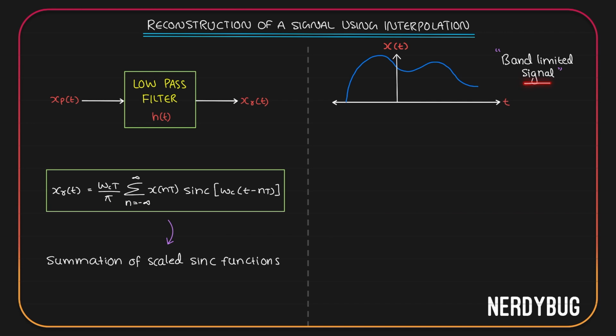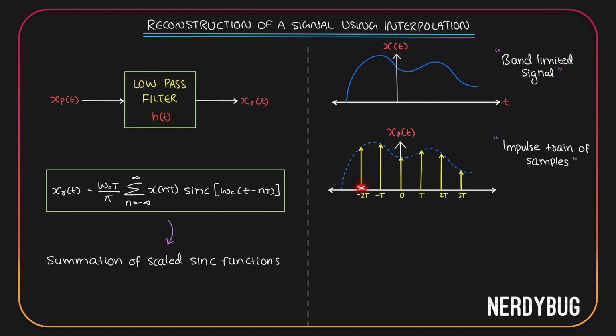Let us consider a band limited signal x of t. In time domain, this is how it looks. In frequency domain, its frequency spectrum is limited between two frequencies, so it is band limited. When we took impulse train sampling, this is what we got. We got impulses at every multiple of T, and the impulses had magnitudes equal to the magnitude of x of t at that particular instant of time.